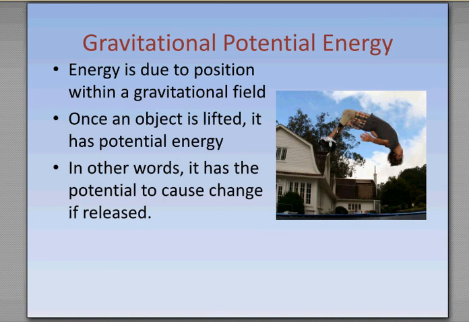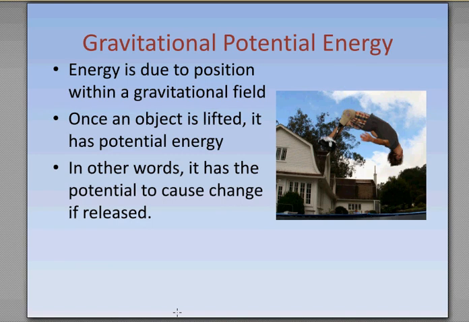Let's see if we can draw a better arrow than that. Well, just get out the arrows. So let's cause this person to go up. If that person were to go up, we could increase their gravitational potential energy. In other words, it has the potential to cause change if released. So suddenly, let's say I have telekinesis, I can make things levitate, then suddenly I release it, they fall. Well, by making them levitate, by lifting them up, I can store energy in there.